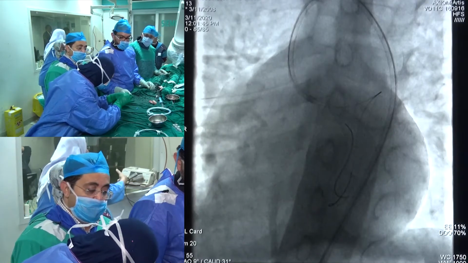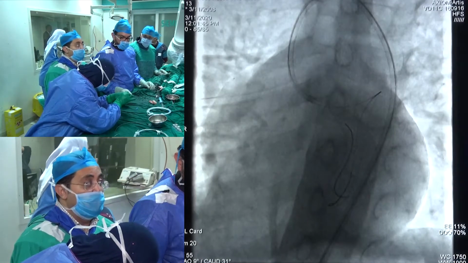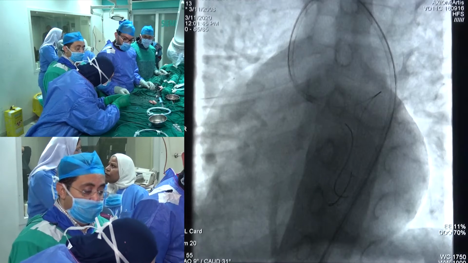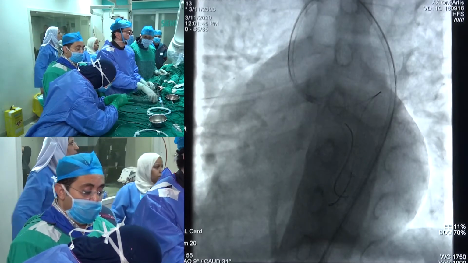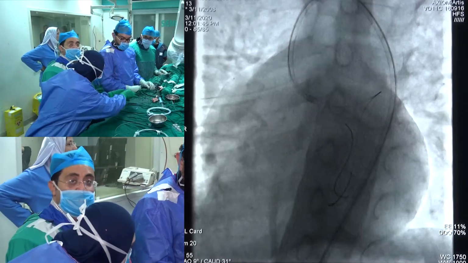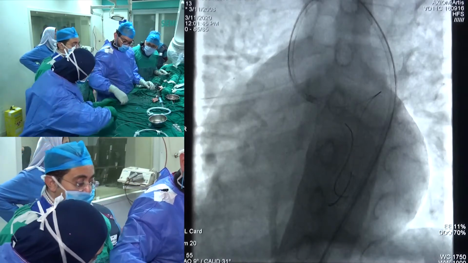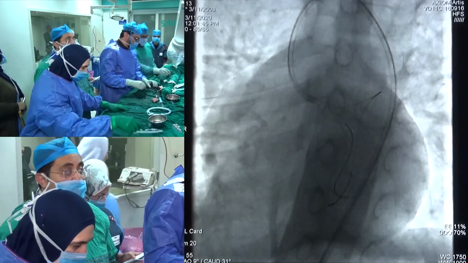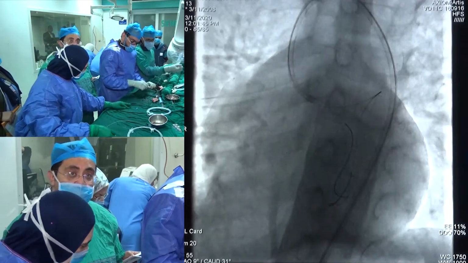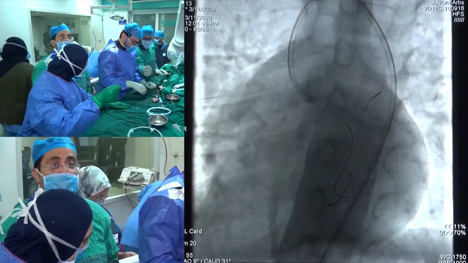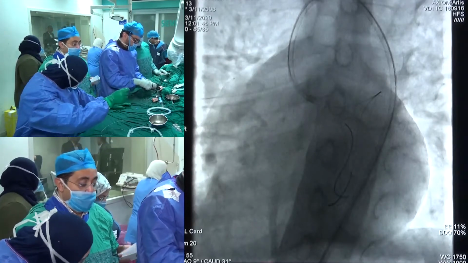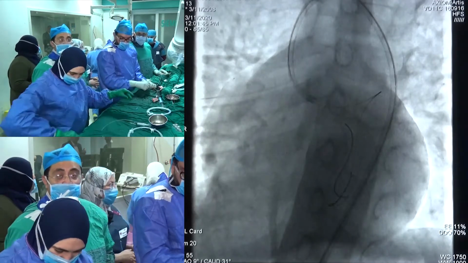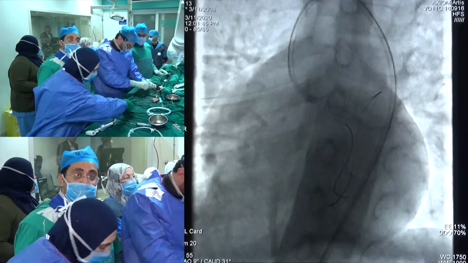Our preference was to go for a scaffold to allow the left main to be dilated as usual, so the stent cannot be an obstacle that needs further dilatation in time, or to be stented again with another large caliber stent. So we chose the bioscaffold. Unfortunately, the left main was too short, as much as 10 millimeters, and the least length for metallic stents was 13, and for the bioscaffold the least length was 20.